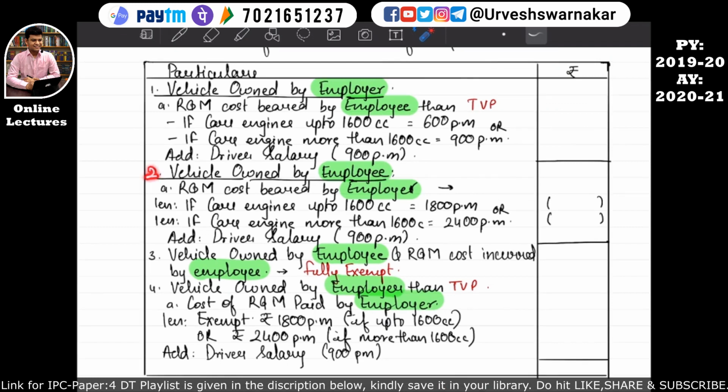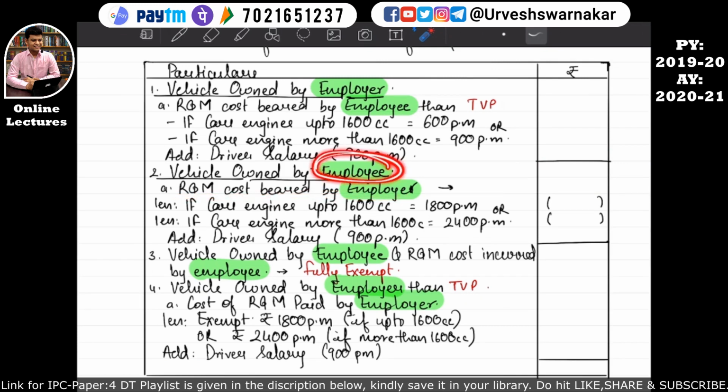The second point says that the vehicle is owned by the employee. Okay, it is owned by whom? It is owned by the employee, and the repairs and maintenance cost is borne by the employer. That means the employee is receiving a monetary perquisite. How is the monetary perquisite received? It is received in the form of repairs and maintenance cost borne by the employer.